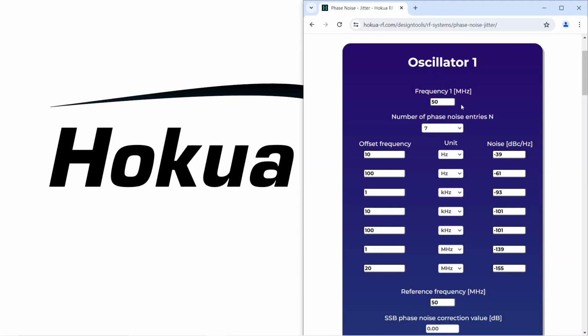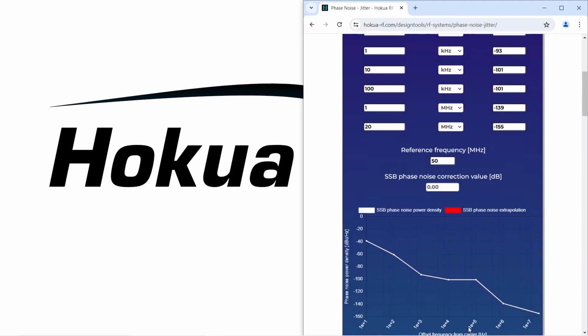Let's continue with the overview. At the top, you have to specify the oscillator frequency before you enter all available phase noise data. Afterwards, you may define a reference frequency that is used to scale the phase noise data. You will find the correction value immediately thereafter.